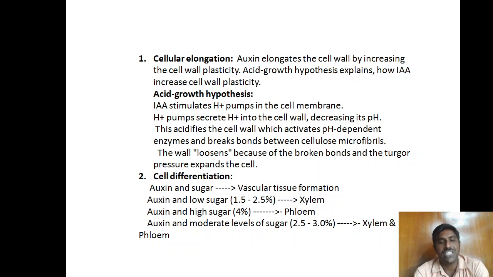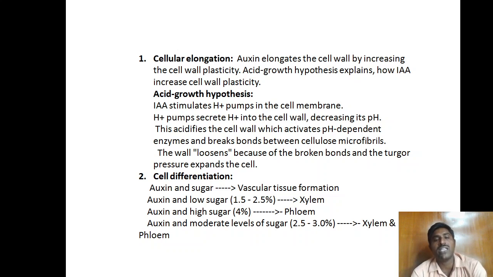Next, cell differentiation. Generally, cell differentiation is a morphological process. Auxin and sugars in combination are required for vascular tissue formation in tissue culture studies. Auxin and low sugar concentration result in the formation of the xylem, and auxin and high sugar concentration, that means up to 4%, is required for the phloem differentiation, and auxin and moderate levels of sugar, that means 2.5 to 3.3%, differentiate the xylem and phloem.